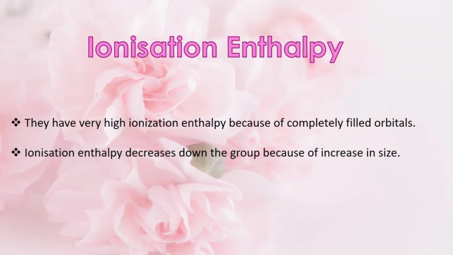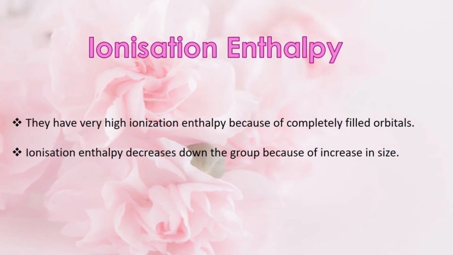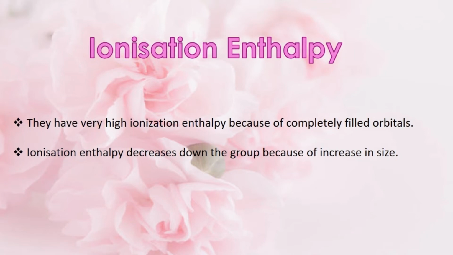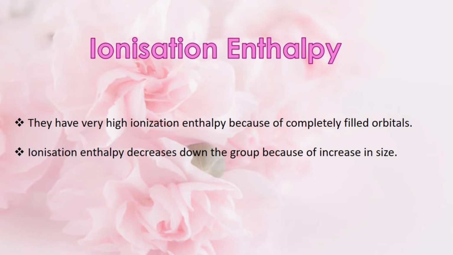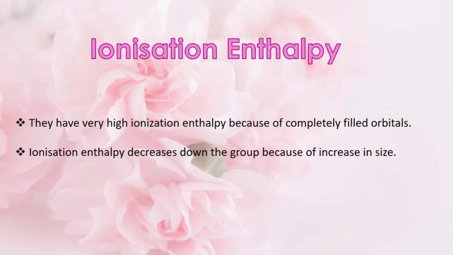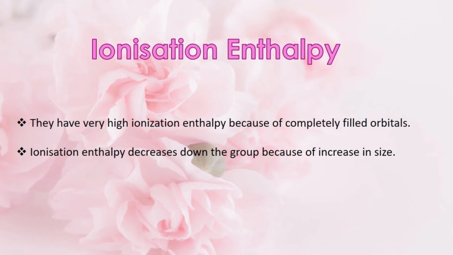The next atomic property that we are going to discuss is ionization enthalpy. Ionization enthalpy is defined as the amount of energy required to remove the most loosely bound electron from an atom. In class 11, we have learned the factors affecting ionization enthalpy.